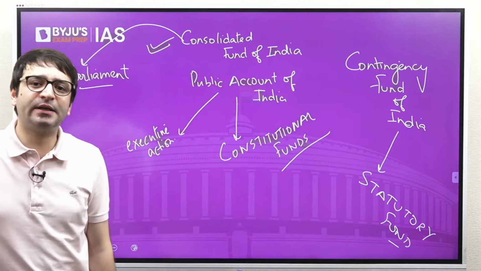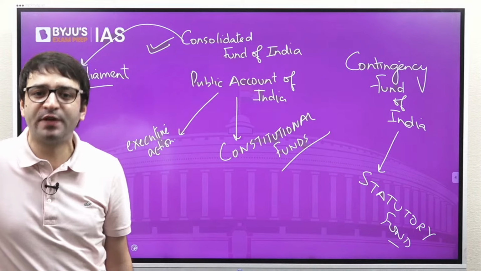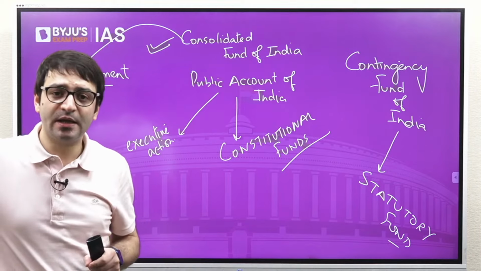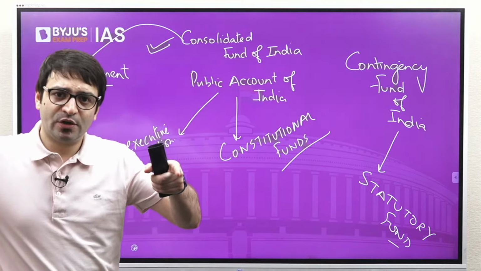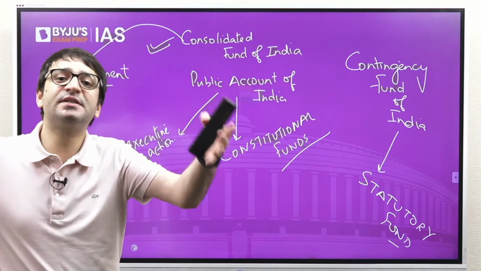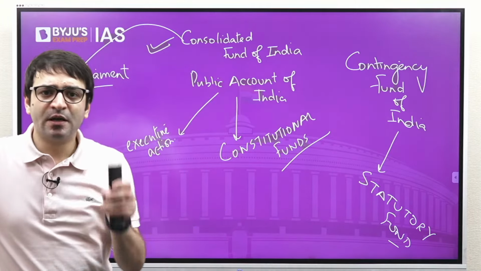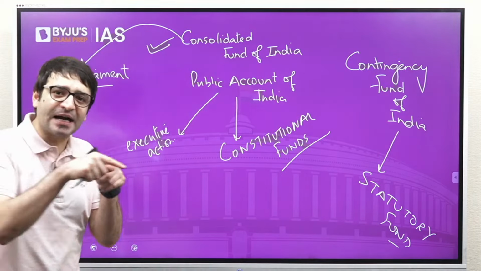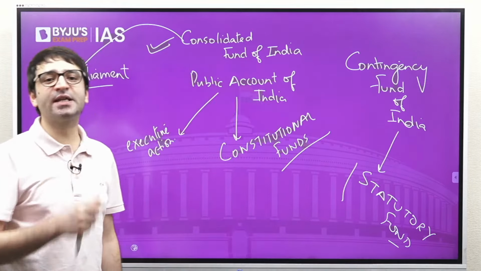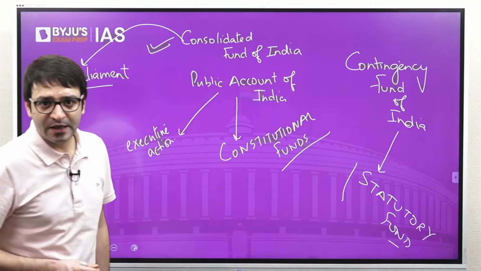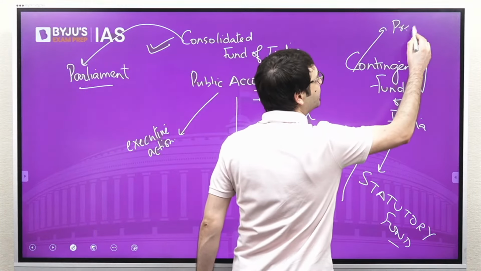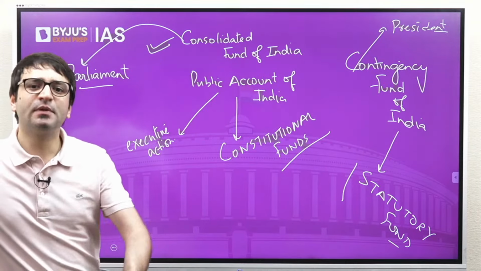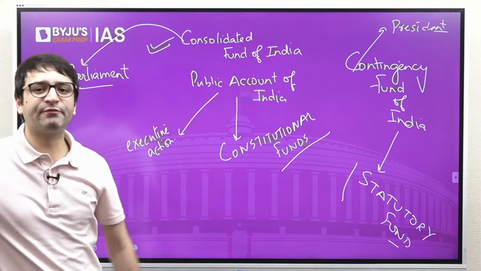Now you might say, sir, Article 267 talks about the Contingency Fund of India. No, Article 267 does talk about contingency, but it says Parliament can create a fund for contingency needs. And in the 1950s, the Parliament of India enacted a law called the Contingency Fund of India Act. And it is that statute which created this fund called the Contingency Fund of India, which is kept at the disposal of the President of India. And the Union Secretary of Finance takes control of this fund on behalf of the President of India.